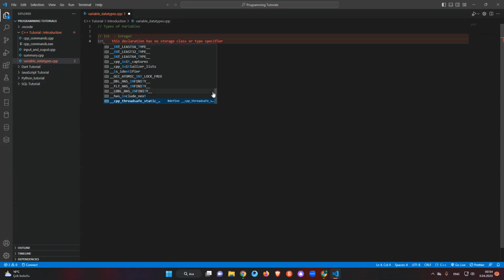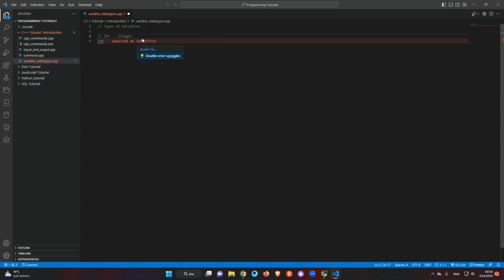An integer is a round value, so no numbers after the comma. It's just a round value, like 2, 3, or 5, not 5.5, because that is a float, a different type of variable. So just 5 or 6 or 7. I think you get it. It is just int.